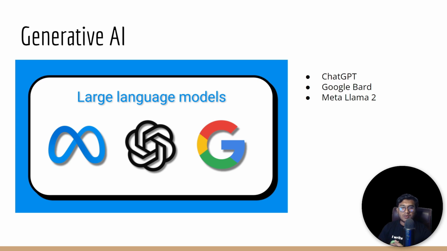Generative AI uses something called an LLM, which is nothing but a large language model. I think you have already heard of ChatGPT, Google Bard, and Meta Llama 2. These are large language models. Why do we call them large language models? Because of the model complexity, these models are very huge, and they have been trained with a huge amount of data. That's why we call them large language models.